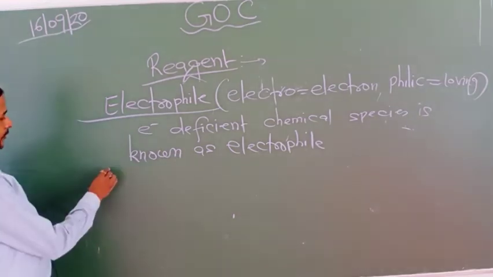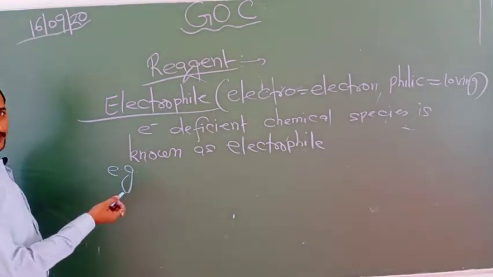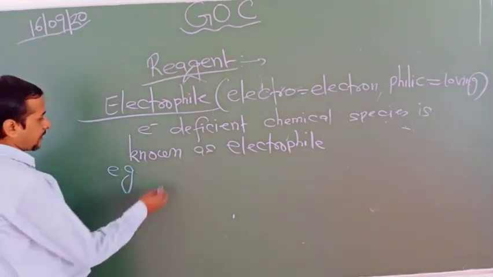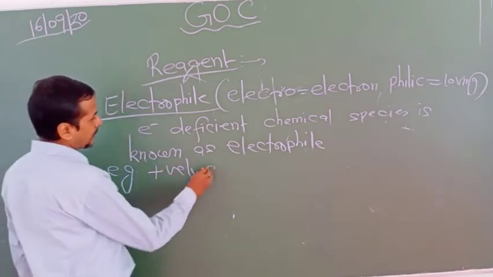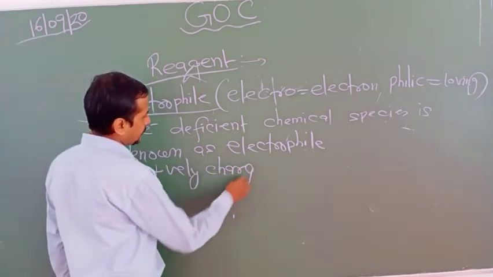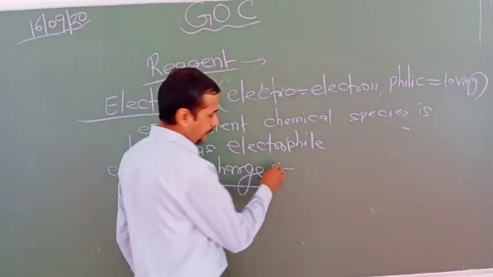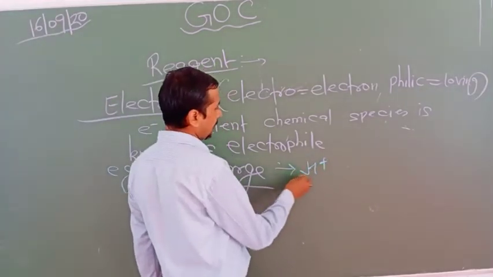Now look at the examples. The electrophile may be either positively charged or a neutral molecule. So, for example, look at the examples of positively charged electrophile. It may be H plus, which is also known as proton.